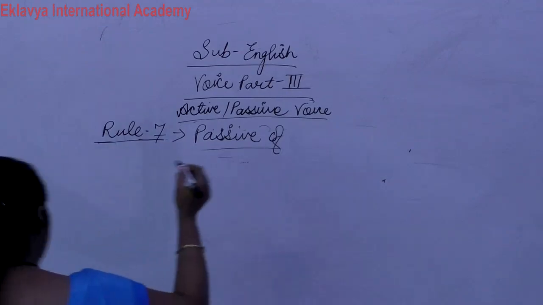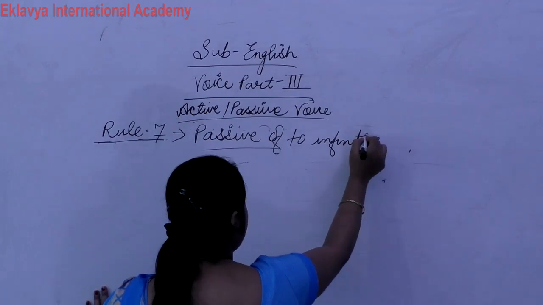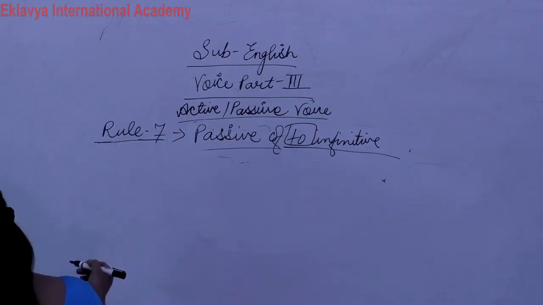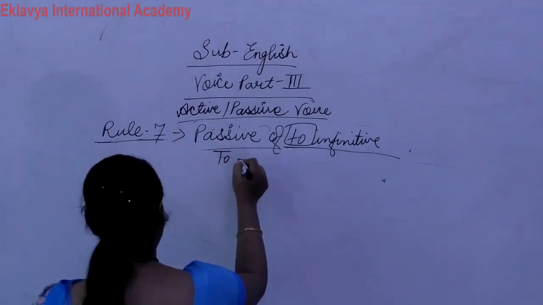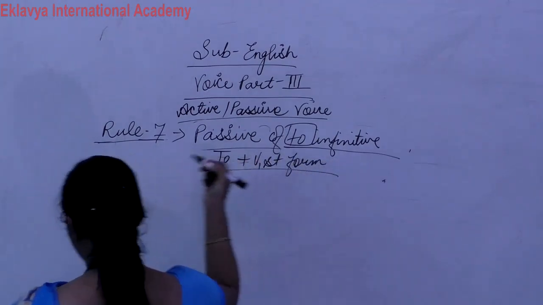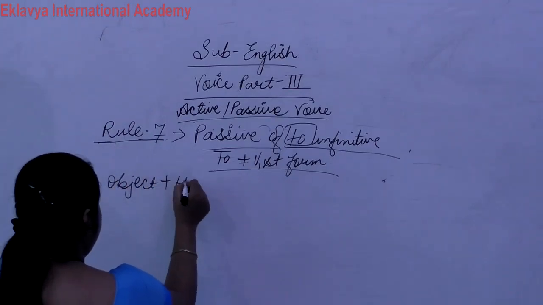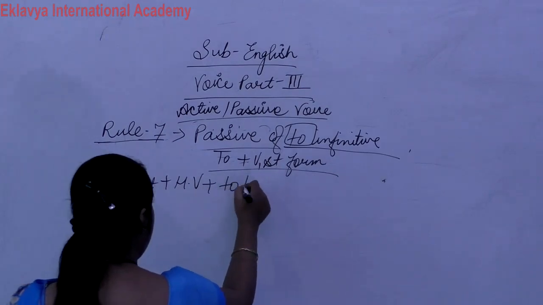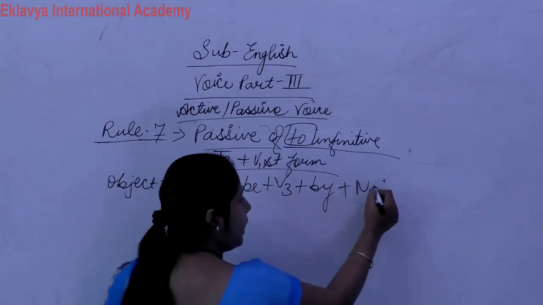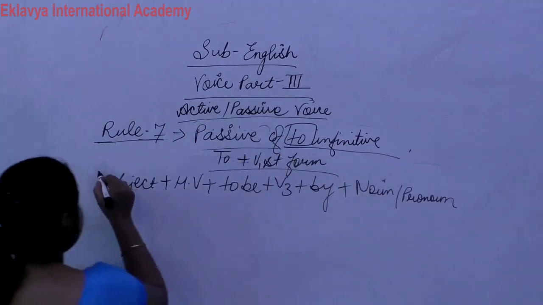Passive of to infinitive. I think in the verb chapter we discussed infinitives. How do we change this to infinitive? To plus verb first form. Now what is the structure of to infinitive? Object plus helping verb plus to be plus verb third form plus by plus noun and pronoun. Clear?